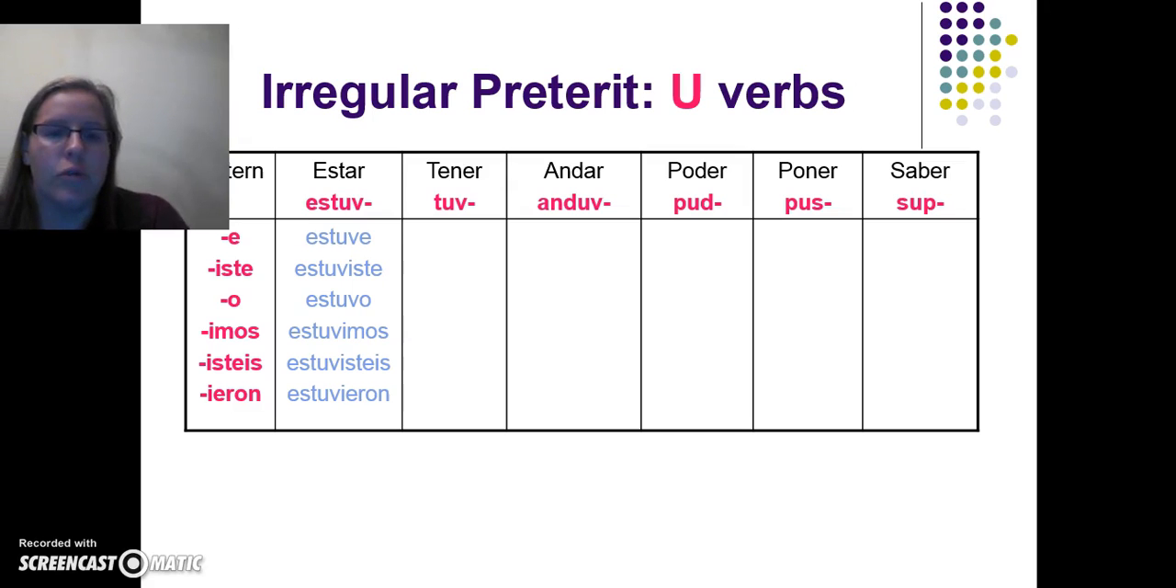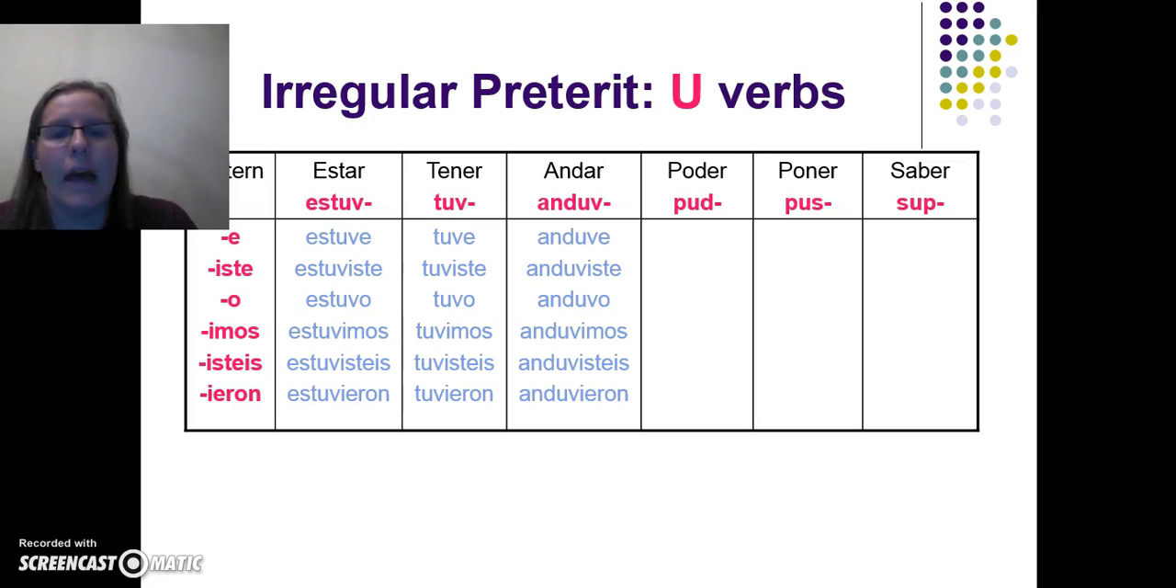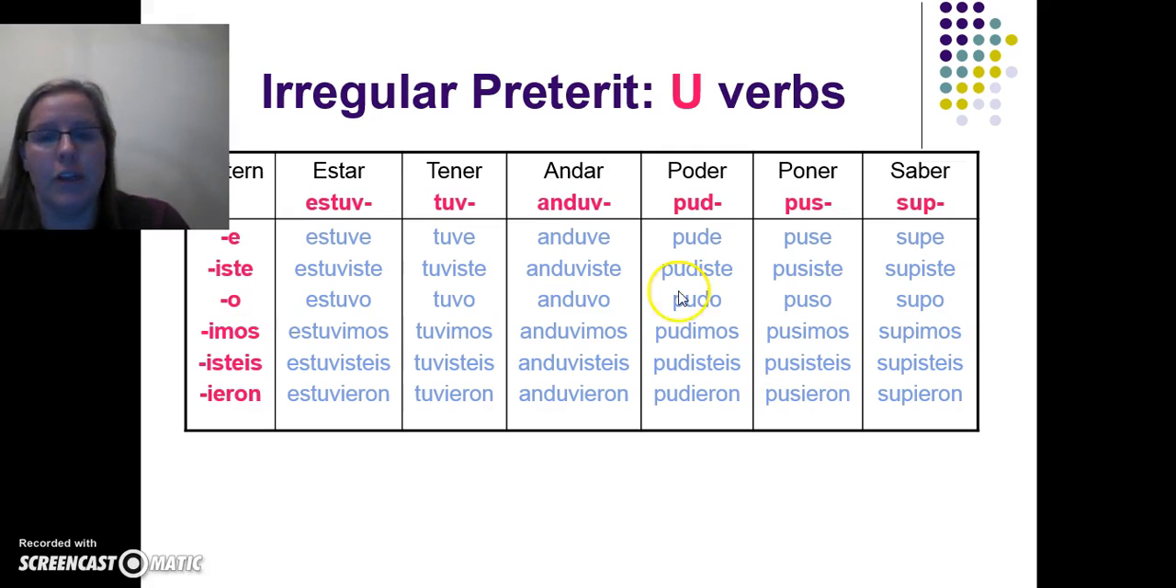So estar becomes estuve. Tener becomes tuve. And I'm just saying the yo form here. Andar becomes anduve. Poder becomes pude. Poner becomes puse. Saber becomes supe. You'll want to just be aware of these and make sure you have them in a handy place when you're studying.